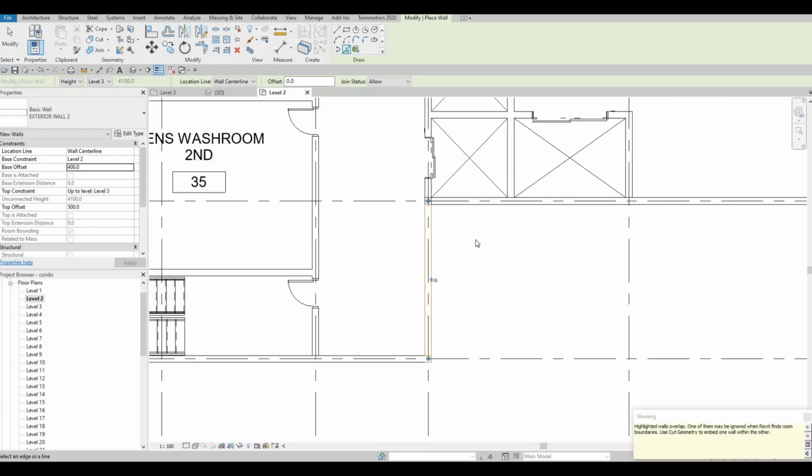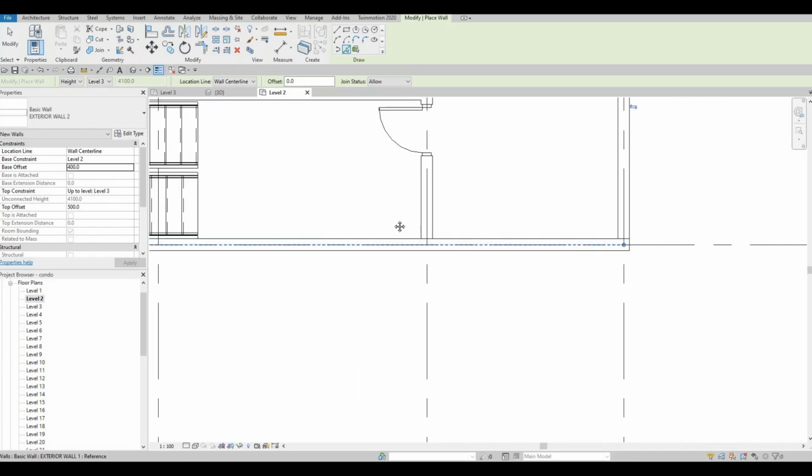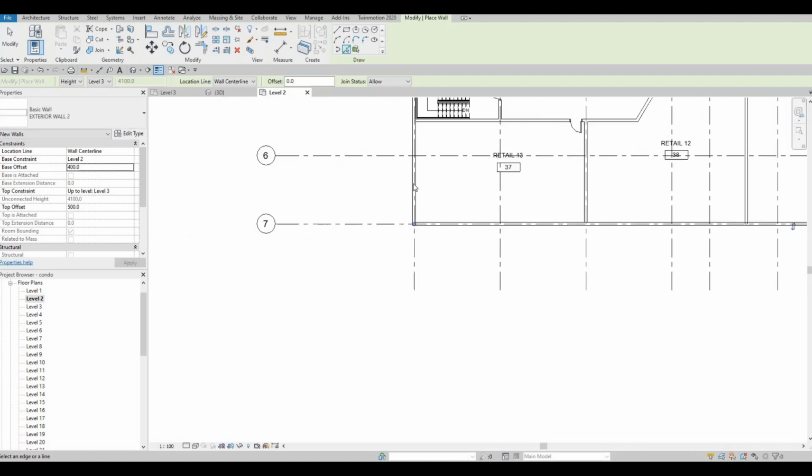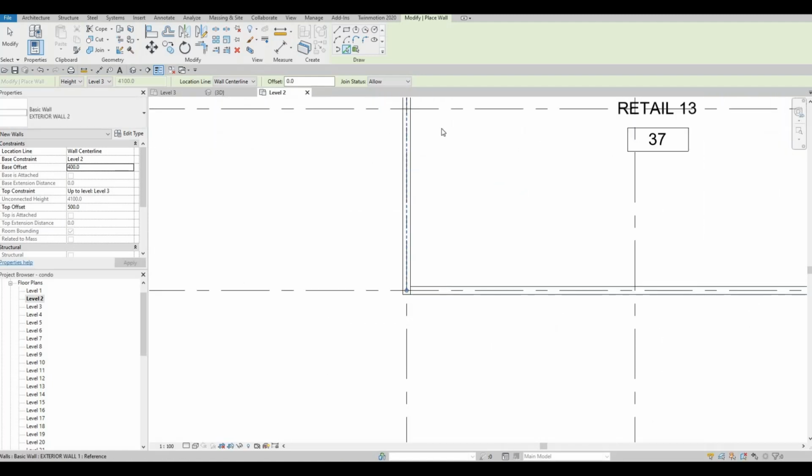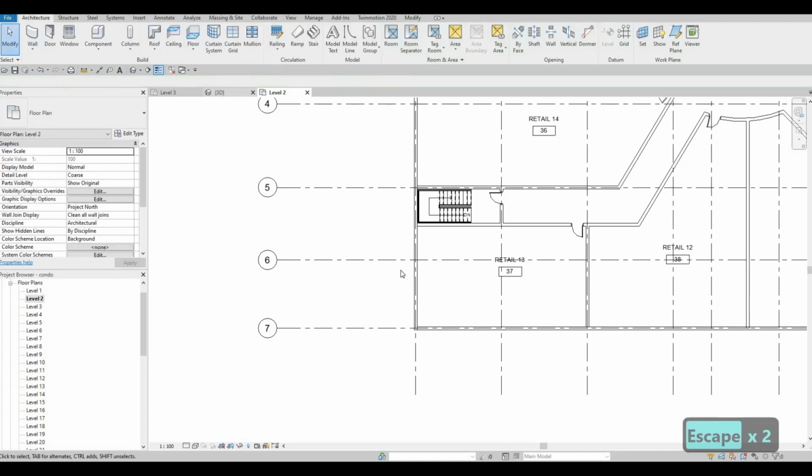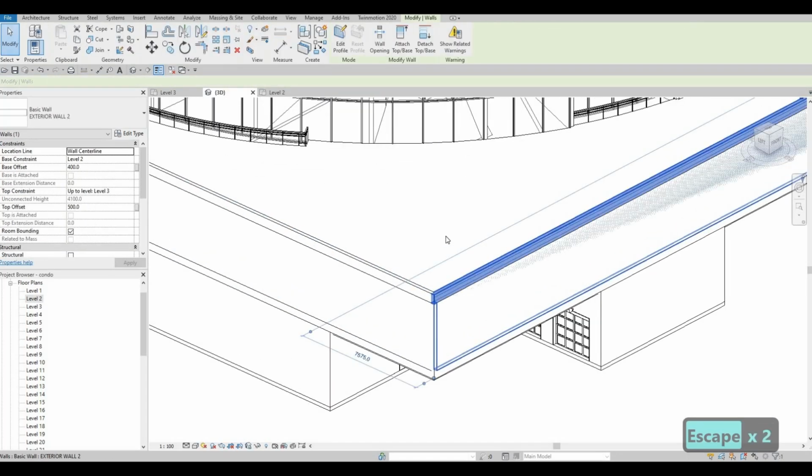So I'm going to add it around the perimeter. And then lastly, I believe is right here. Let's look at it in 3D.